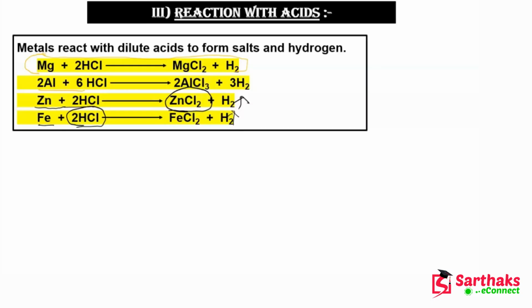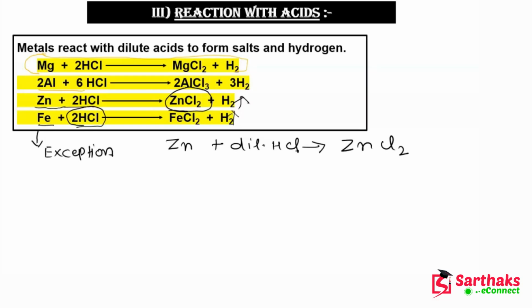Now there is one exception to this point. So let me tell you what this exception is. So guys, what happens whenever a metal reacts with HCl? Let's suppose here I am taking dilute HCl, so it will form ZnCl2, which is zinc chloride, and hydrogen gas is evolved. But now I will tell you what the exception is.